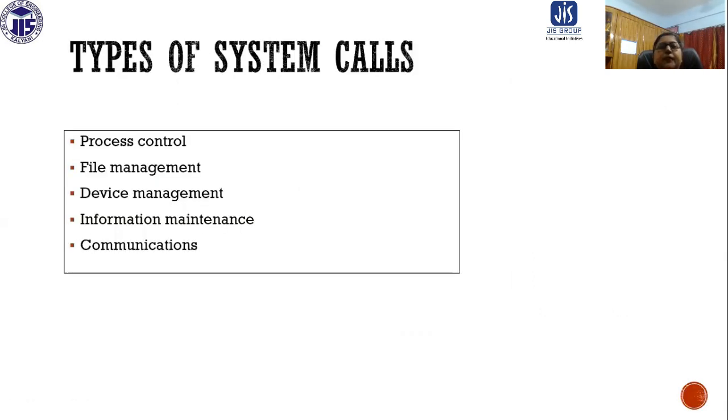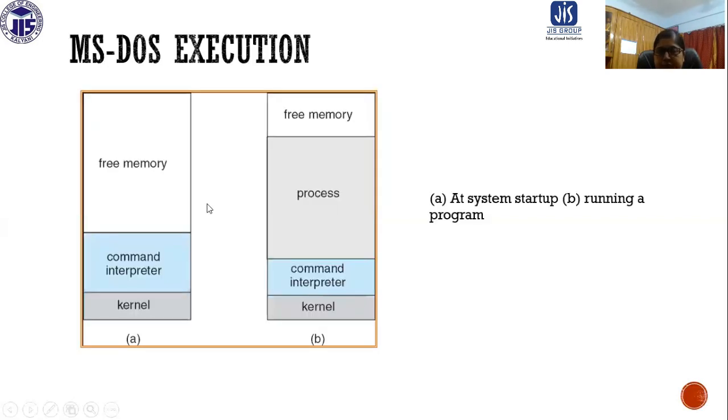These are the types of available system calls. It may be a process control system call, it may be for file management, device management, information maintenance, or for communication purposes. So system calls can be used for various purposes.